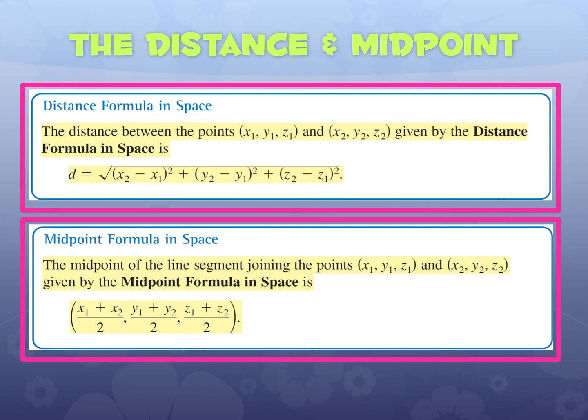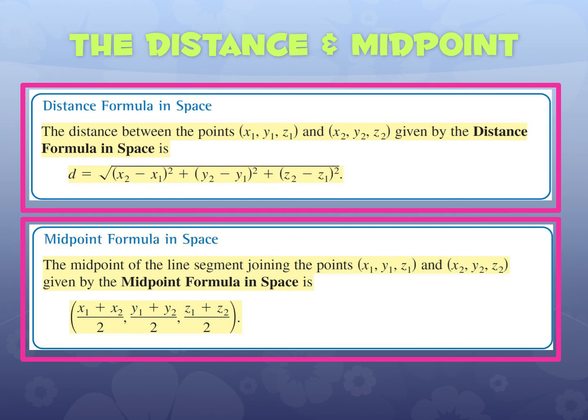So if I want to find the distance between 2 3-dimensional points, then I do the distance formula with the x and the y, but I also add in the z here. So the distance formula used in space is the square root of x2 minus x1 squared plus y2 minus y1 squared plus z2 minus z1 squared. Same exact thing that you're used to with the distance, but we add on the z's. This will be a square root. It will be a whole number if you can square root it. It will be a simplified square root if you can simplify it, okay? But you'll keep this exact. You won't estimate this.